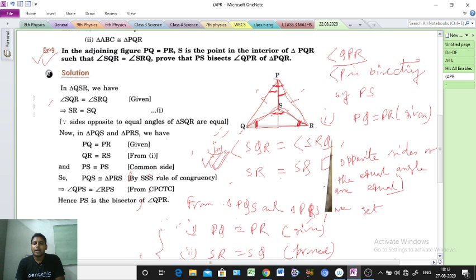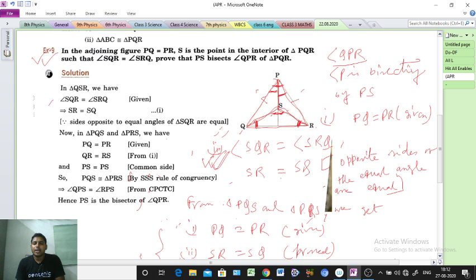Okay, so here one figure is given: triangle ABC upstairs and triangle BCD downstairs. Two triangles are given, and the condition given is AB equal to BD, the AB side and BD side are equal. That is also given in the question. And AC and CD are also equal. So from here we have to prove it.